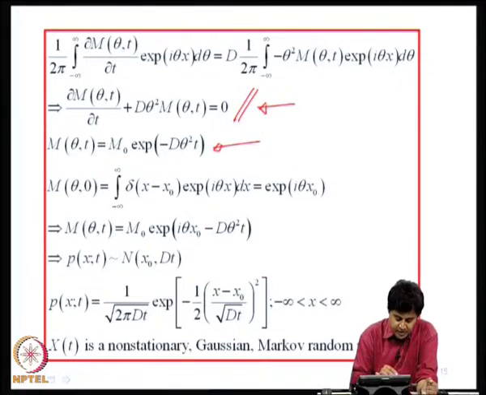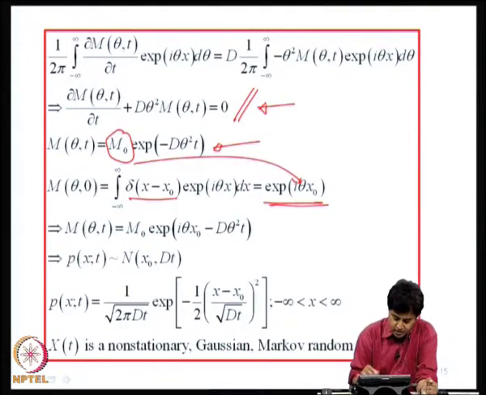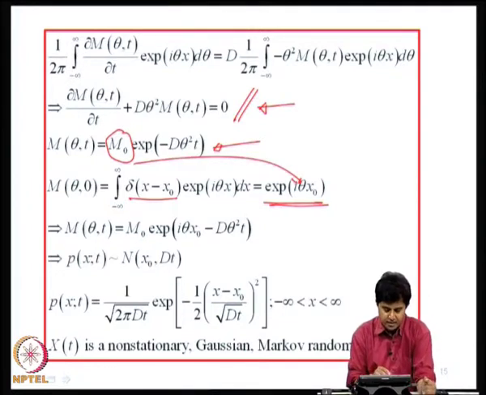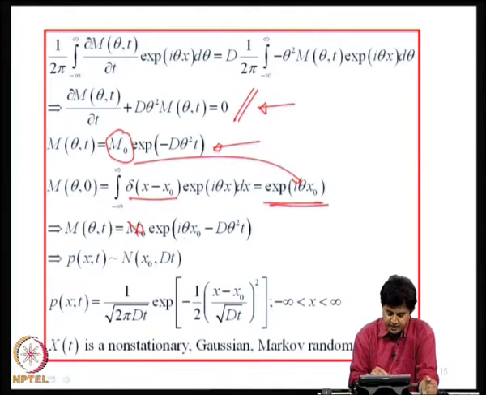Now, what is M(theta, 0)? It is the Fourier transform of the probability density function at t equal to 0, which is a Dirac delta function, and I get e^(i theta x naught). So, this M naught, which is an arbitrary constant, now turns out to be this. So, if I substitute, I get e^(i theta x naught − D theta square t). This is nothing but the characteristic function of a Gaussian random variable.